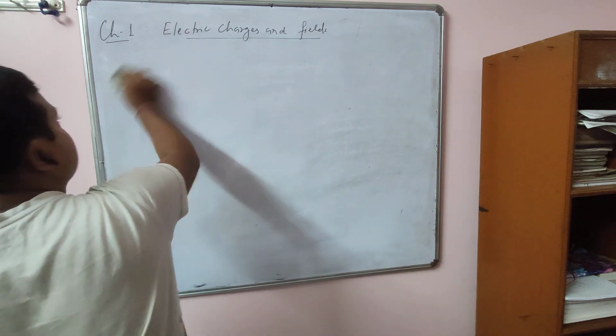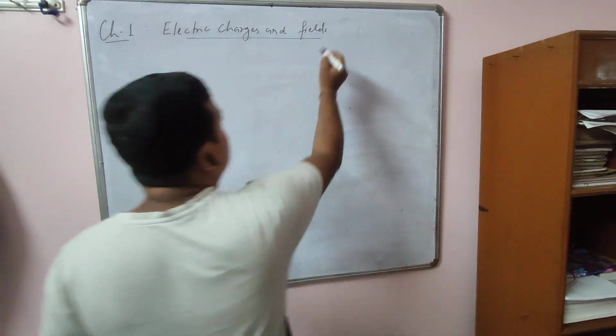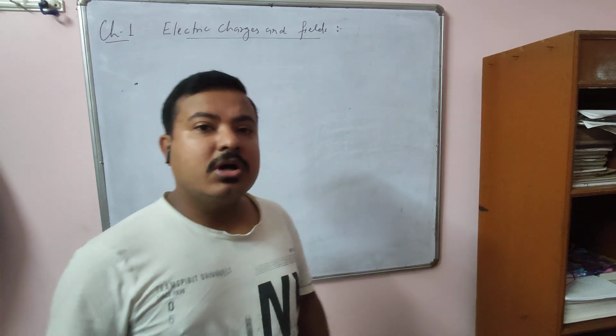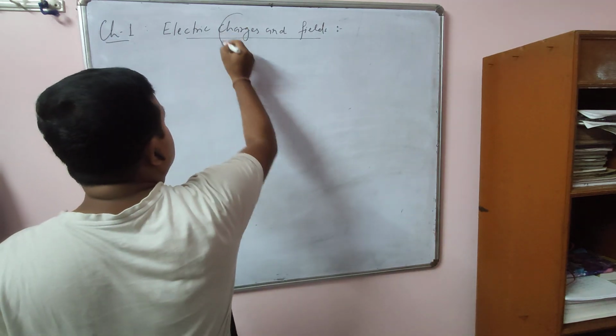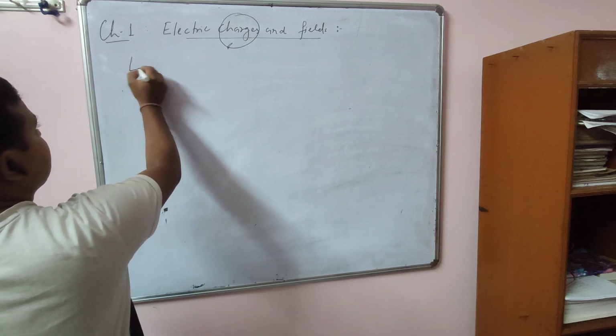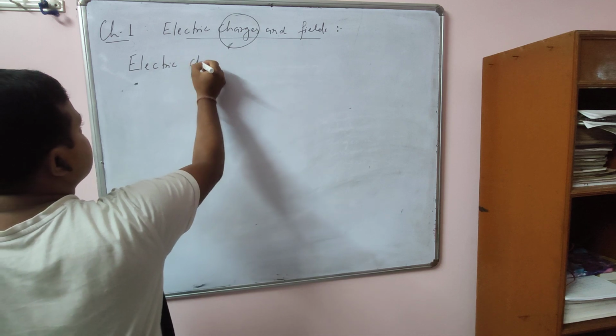Now come to the first chapter, electric charges and fields. Now first of all, let me discuss what is electric charge, because the main topic of the chapter is electric charge. Now what is electric charge? Any idea?